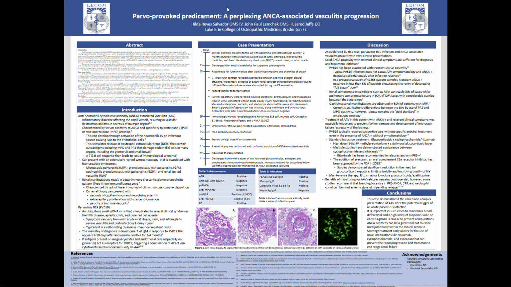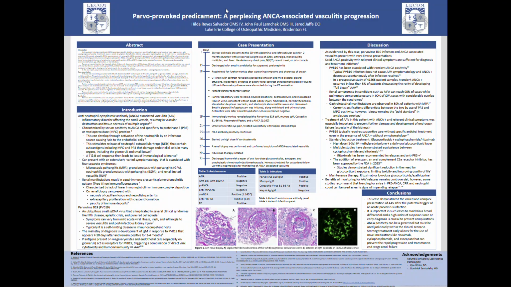This led to performance of a renal biopsy that showed typical histopathology, such as segmental fibrinoid necrosis of the tuft, segmental cellular crescents, arteritis, and IgM deposits on immunofluorescence. This led to the diagnosis and beginning of treatment with high-dose IV corticosteroids and rituximab. The patient improved rapidly and was able to be discharged on a taper of oral low-dose glucocorticoids, avacopan, and prophylactic Bactrim.